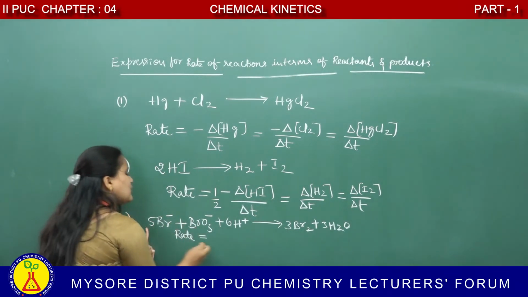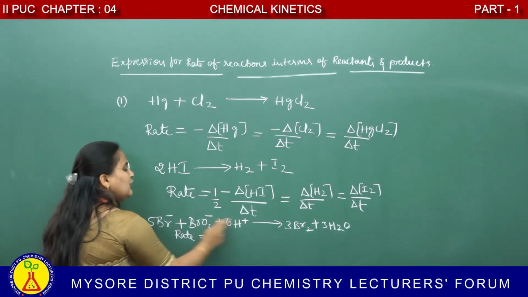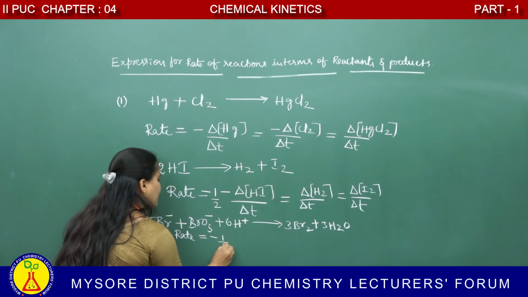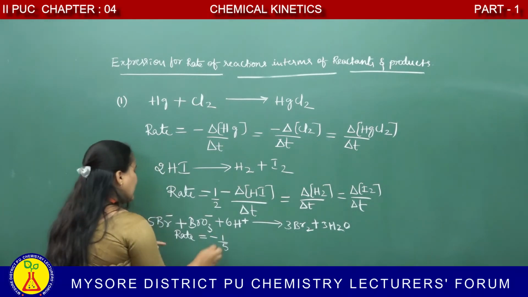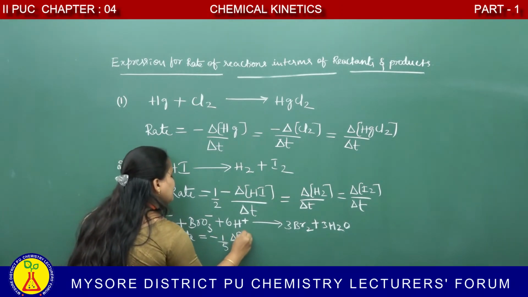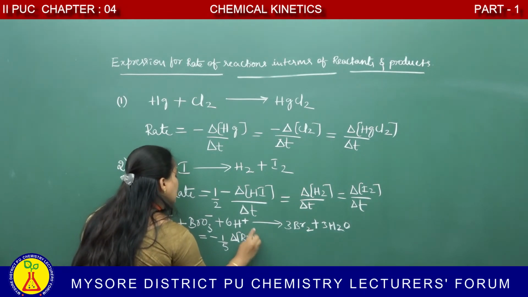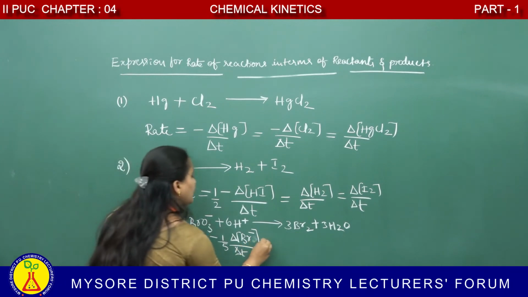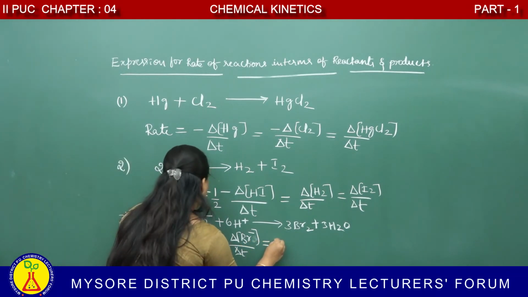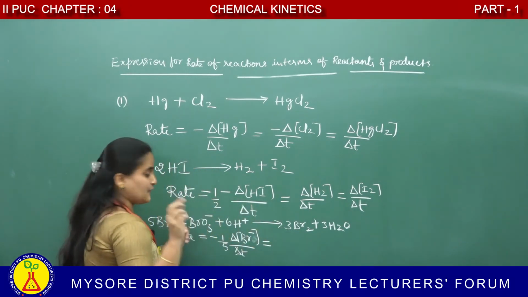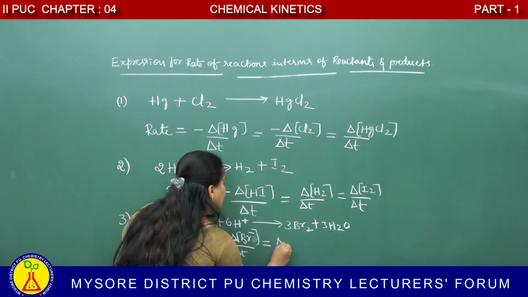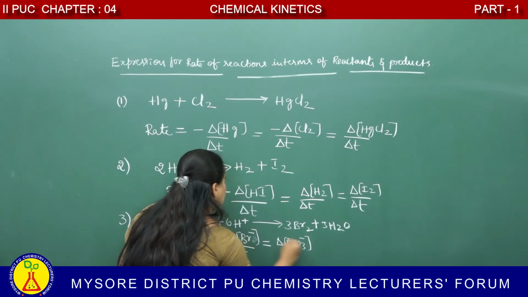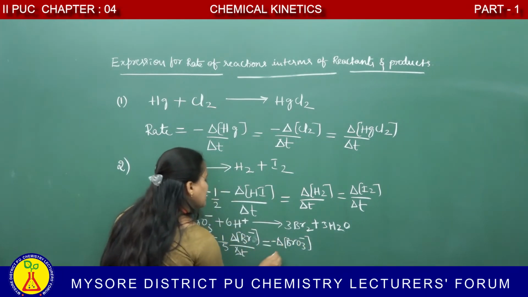Rate is equal to dividing by the stoichiometric coefficient. Since these three are reactants, I will put a negative sign: 1/5 negative, I have put it here, delta Br minus divided by delta t. In the same way, for bromate ion, the stoichiometric coefficient is here 1, therefore delta BrO3 minus, don't forget to write the negative sign.